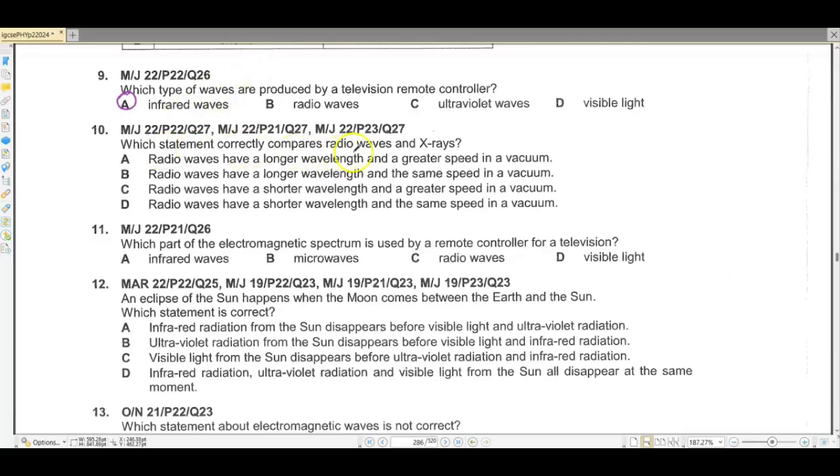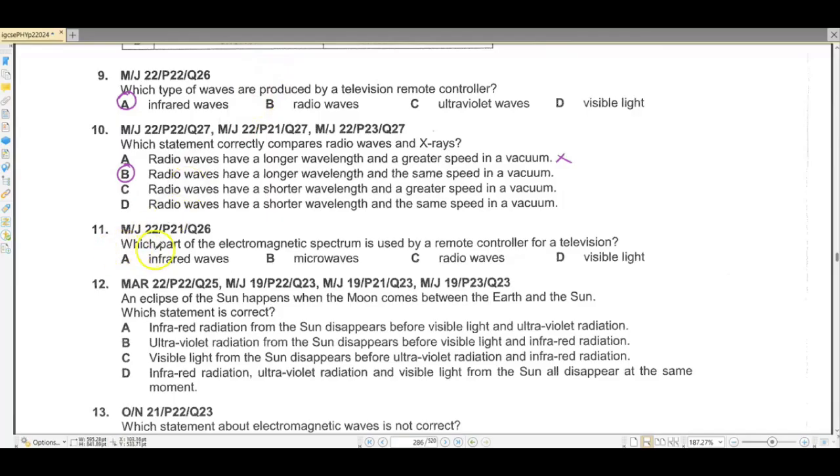Which statement correctly compares radio waves and X-rays? Radio waves have longer wavelength and a greater speed in vacuum. Yes, they have longer wavelengths, but their speed is the same. So the second part is not correct, so this is not correct on the whole. Radio waves have longer wavelength and the same speed in vacuum. Yes, this is exactly correct, because radio waves are in the start of the electromagnetic spectrum, and they are the type of waves which have the longest wavelength, and the speed of all the waves in EMS are the same. So B is our correct option.